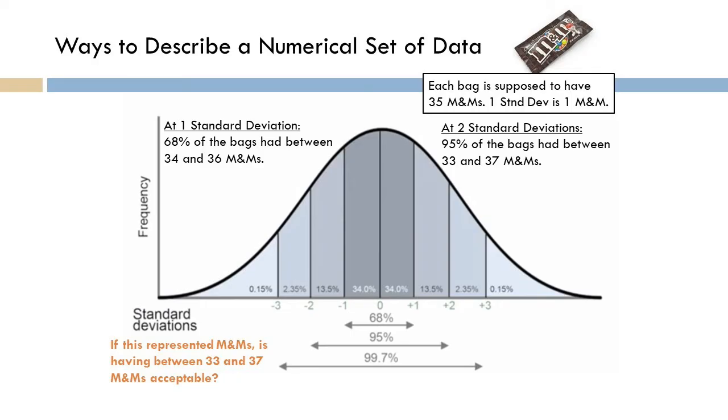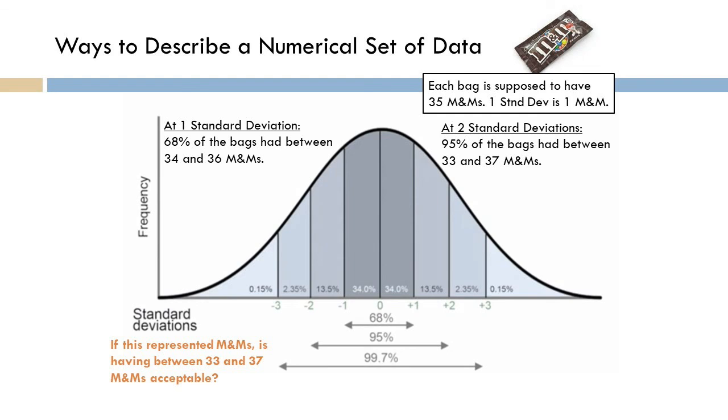Look at this chart with me. In a normally distributed set of numbers, which we have in this case, 68% of the counted numbers, the counted candies, are within 1 standard deviation of the mean. So in the case of our M&M bag count, 68% of the bags that we opened and counted had between 34 and 36 candies. That's 35 candies, which is the mean, plus or minus 1 piece of candy.